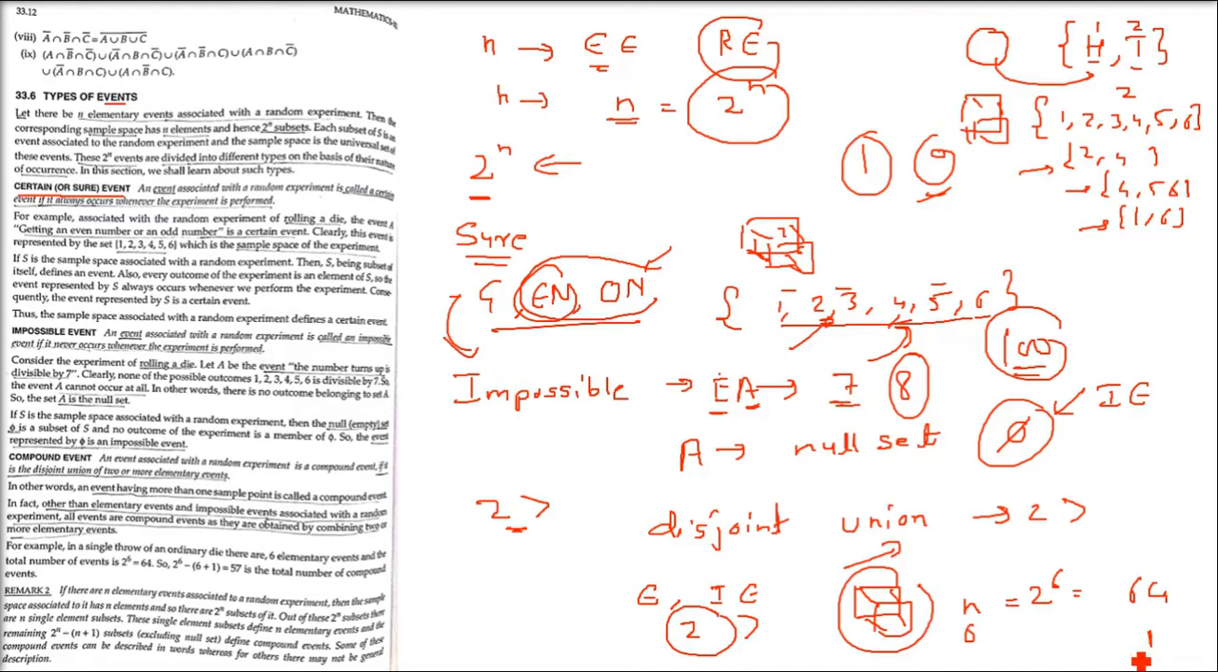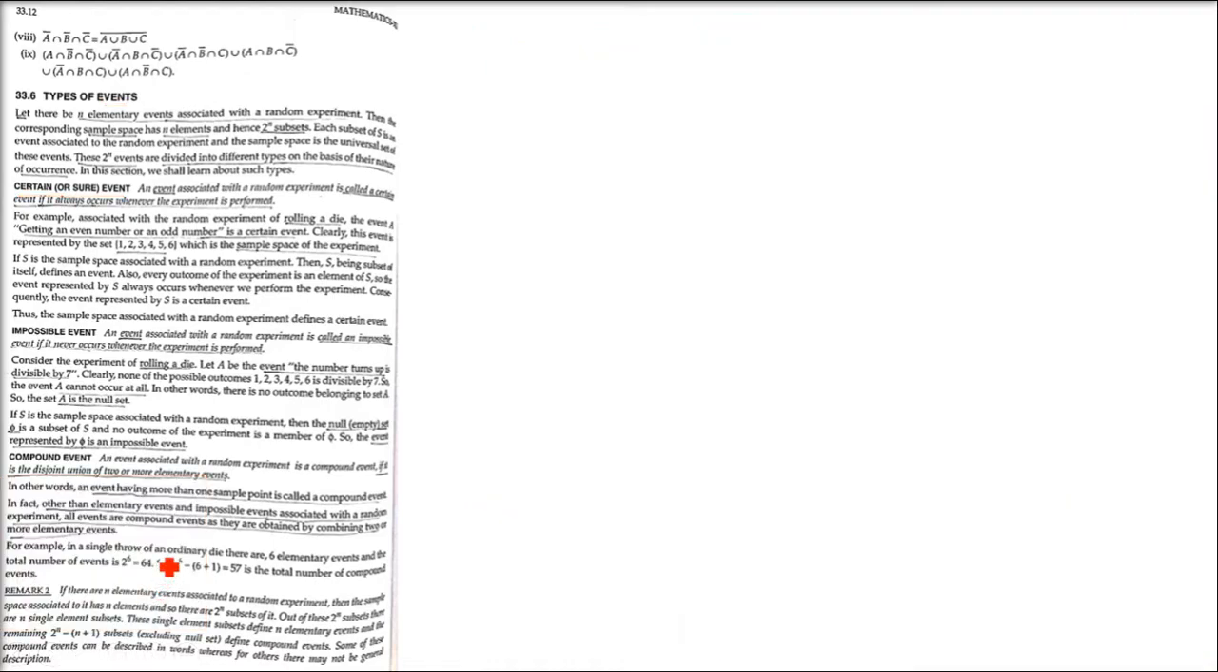And how many elementary events are there? 6. So we are adding the elementary events and the impossible event, and subtracting them from the total number of subsets. 64 minus 6 plus 1, that is 64 minus 7. 57 is the total number of compound events. I hope you got the idea.